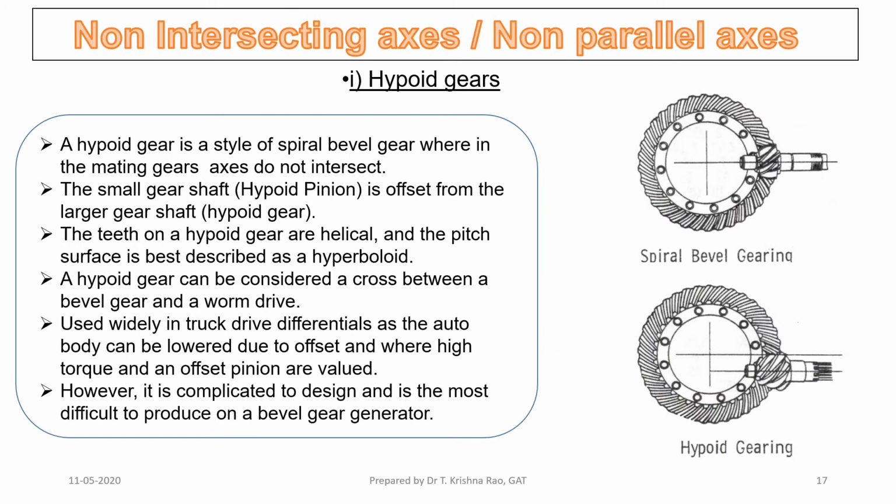These are examples of hypoid bevel gears. These are something like a spiral bevel gear, but the axes are not in the same line; they are parallel to each other. Whereas here in the spiral bevel gear the axis is in the same line. In hypoid bevel gears the axis is away from each other, eccentric. They are not concentric like this. The difference between spiral and hypoid is that the axis is shifted.